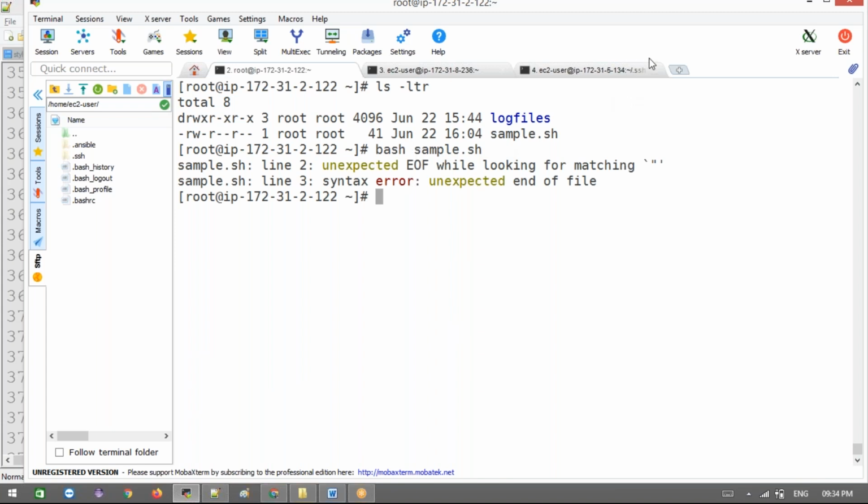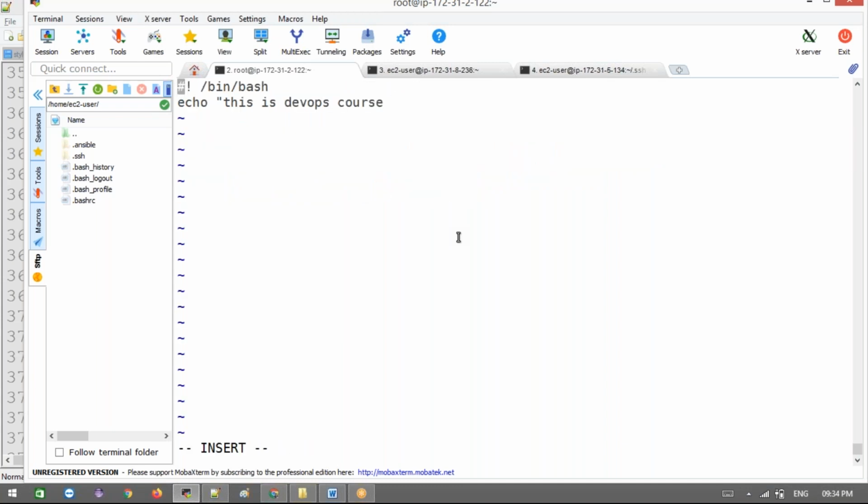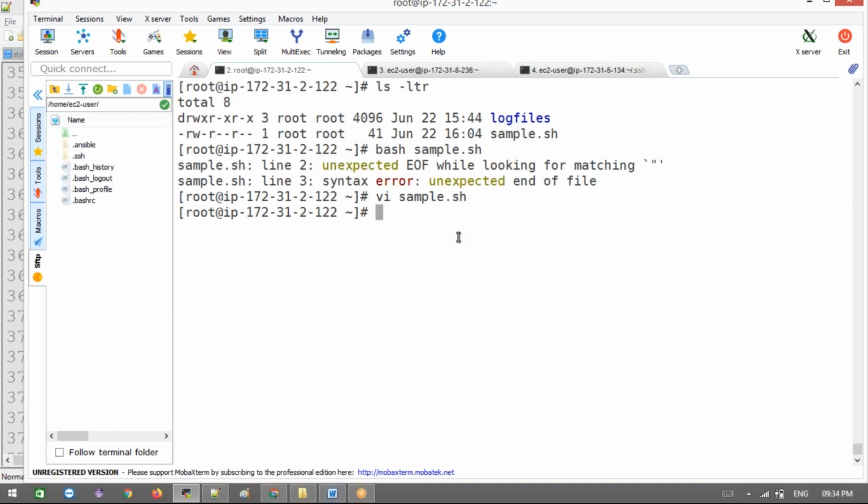There is a syntax error, unexpected something, a syntax issue in the script, and that's the reason it's showing that error. If you see some red color, don't fear. It tells you what is wrong.